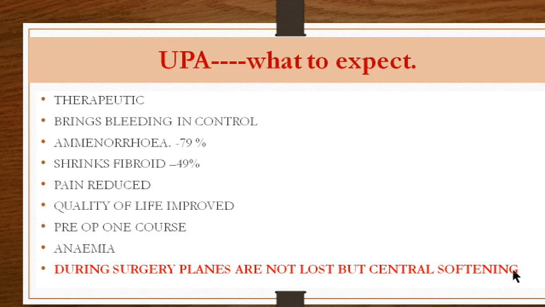And again, I'm repeating that during surgery, the planes are not lost, but what is happening? Central softening of the fibroid is a feature with UPA. So the hard fibroid has a central softening and it becomes a little soft. That may hamper your surgery a little, as the firmness is not there when removing, so that may cause a little difficulty. But the surgical planes, that is when you're removing it through the capsule, are not lost.